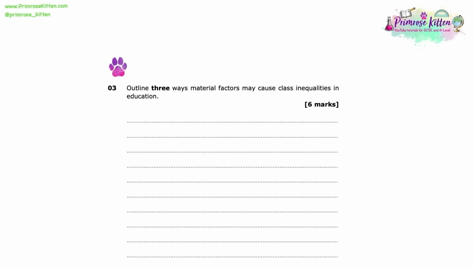Outline 3 ways material factors may cause class inequalities in education. 6 marks. You're going to spend around about 8 minutes answering this question. And in terms of structure, the examiner is just looking for a bullet-pointed response. No need at all to write in continuous prose or to write a paragraph. So 3 bullet points that are separated with a line in between each one.